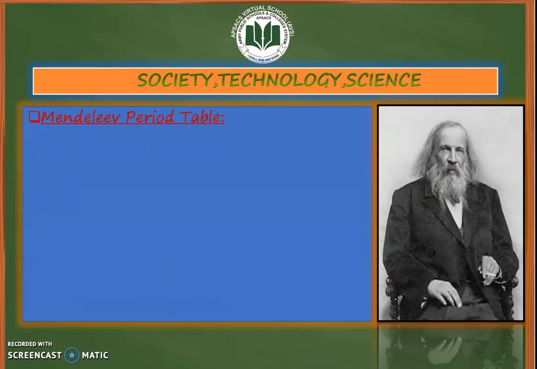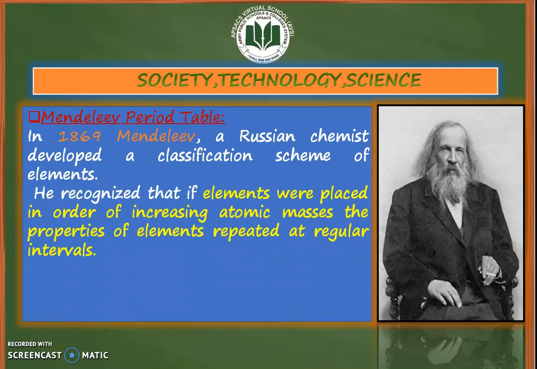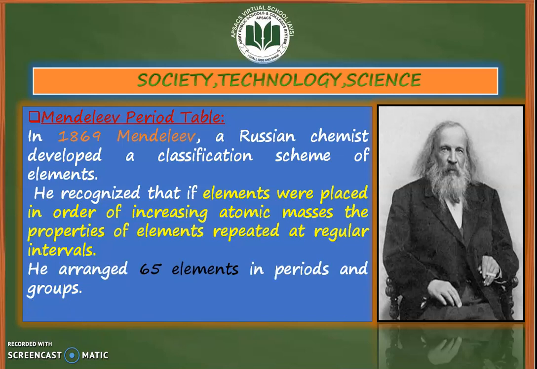Next is the contribution of Mendeleev. Mendeleev's periodic table. In 1869, Mendeleev, a Russian chemist, developed a classification scheme of elements. He recognized that if elements were placed in order of increasing atomic masses, then the properties of elements repeated at regular intervals. He arranged 65 elements in periods and groups. The development of the periodic table nicely explains how scientists can build on one another's work.